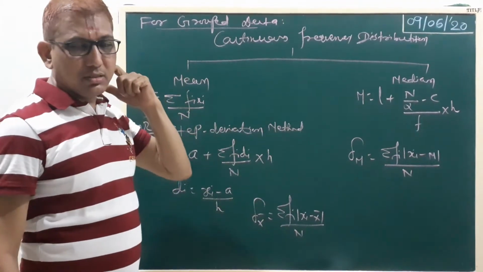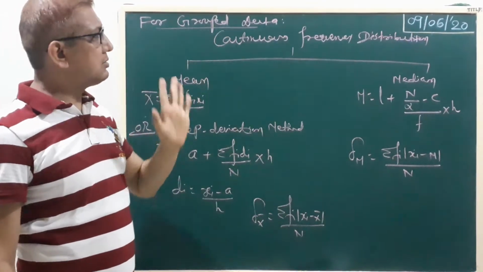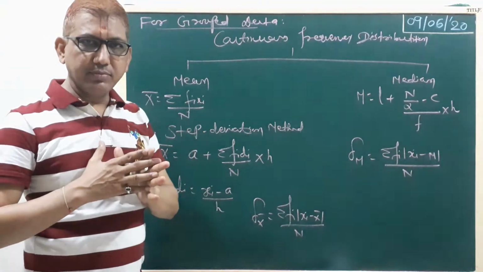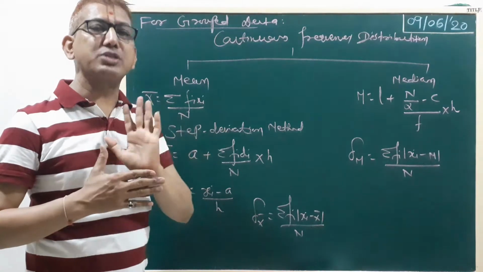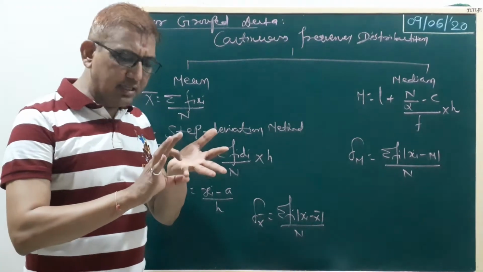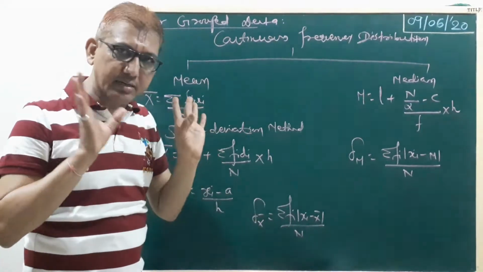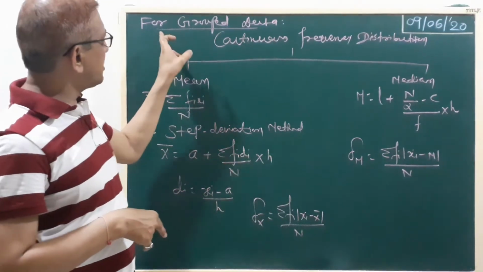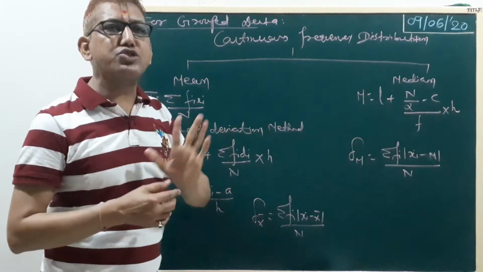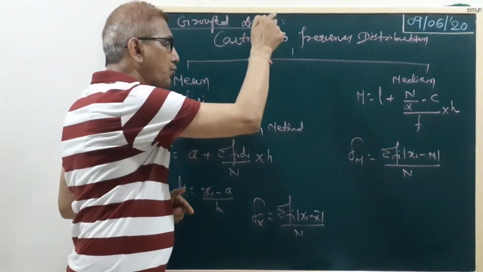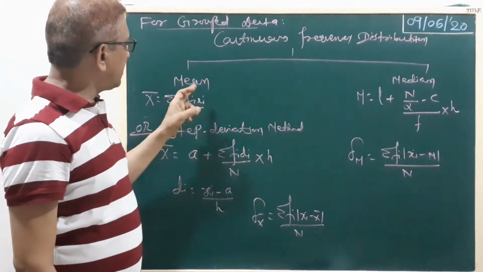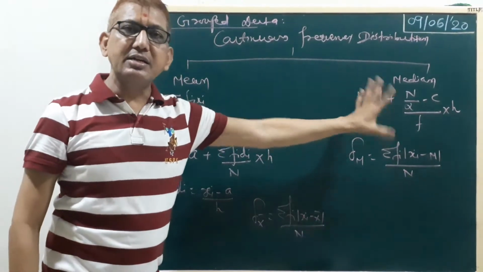In the last video lecture we discussed grouped data and the first method, discrete frequency distribution, by the mean and by the median. Both methods are completed. Now in this video lecture, for grouped data, we discuss the continuous frequency distribution method. Again, two methods: by the mean and by the median.